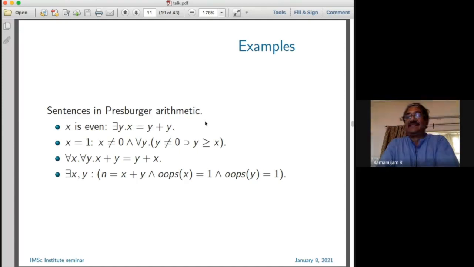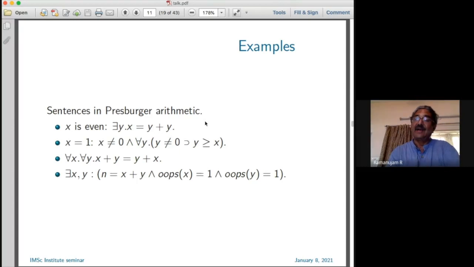Here is another which says that addition is commutative. And I have not written the formula for saying x is an oops number. Now, if you could have oops as an additional predicate, I can write, there exists x, y, n equals x plus y, and oops x equal to 1 and oops y equal to 1, for instance.